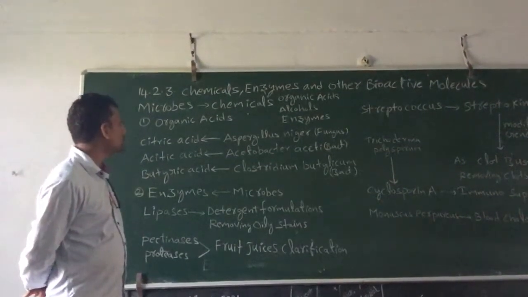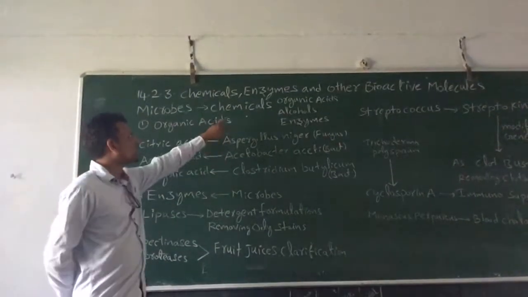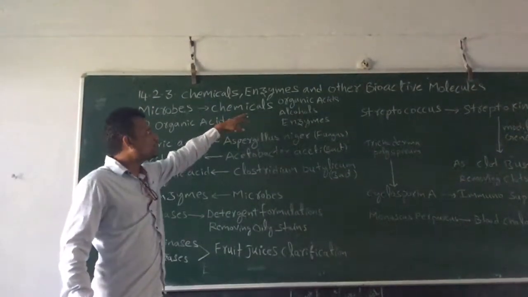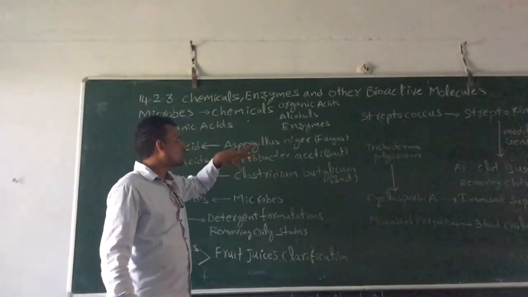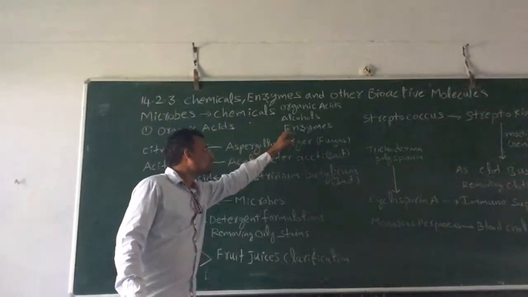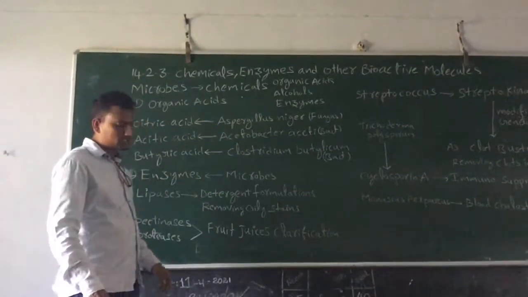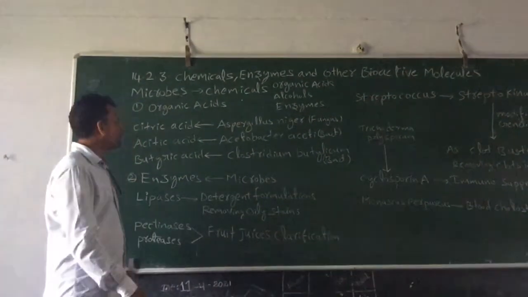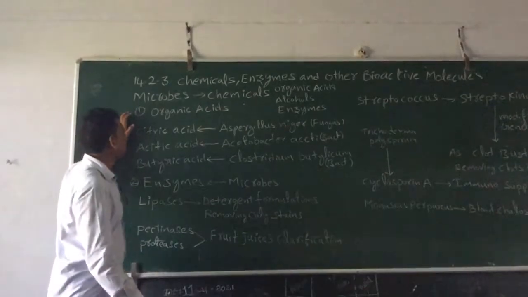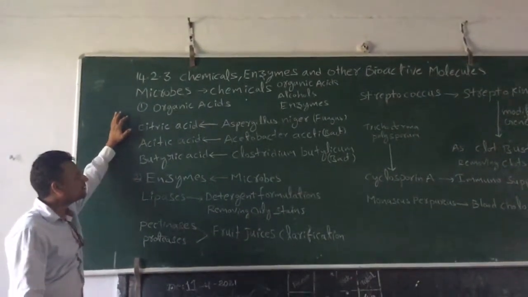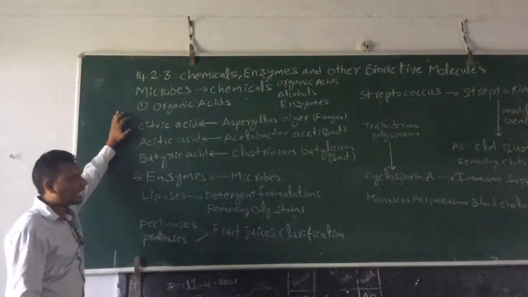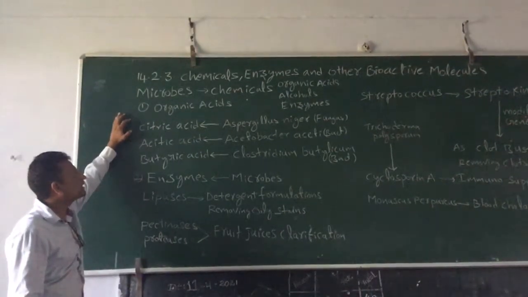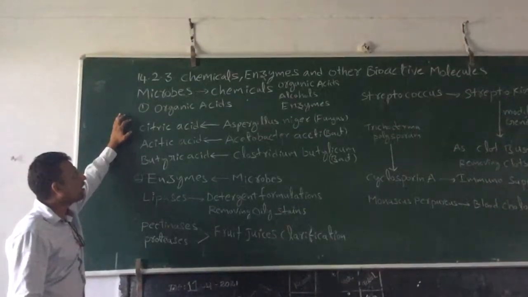Majorly, microorganisms are used to produce different types of chemicals. What are those? Majorly organic acids, alcohols, and enzymes. These are the chemicals we can obtain using microorganisms even at the industrial level. Let us see one by one. First, go to the organic acids. Organic acids means the organic compounds which contain acid groups, for example COOH. They are the organic acids.